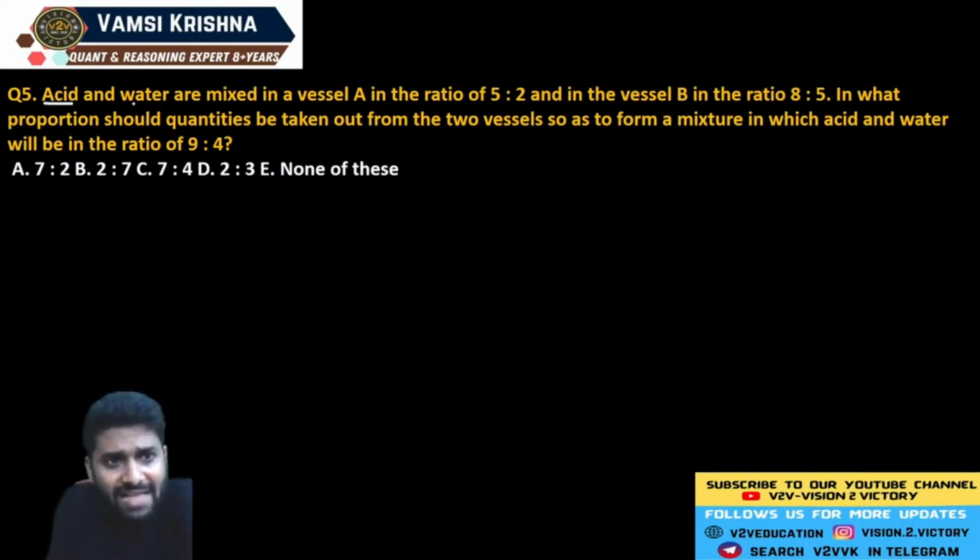Now see, here the question says that acid and water are mixed in a vessel in the ratio of 5 is to C.